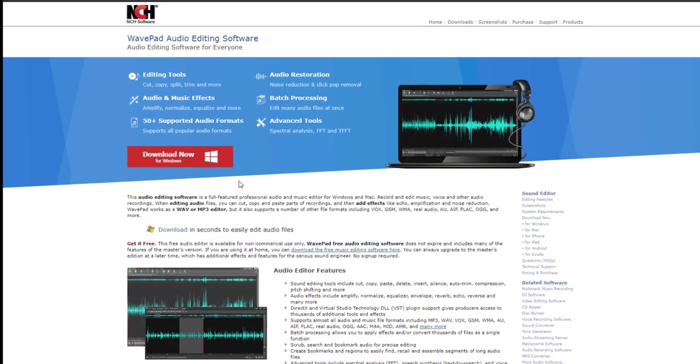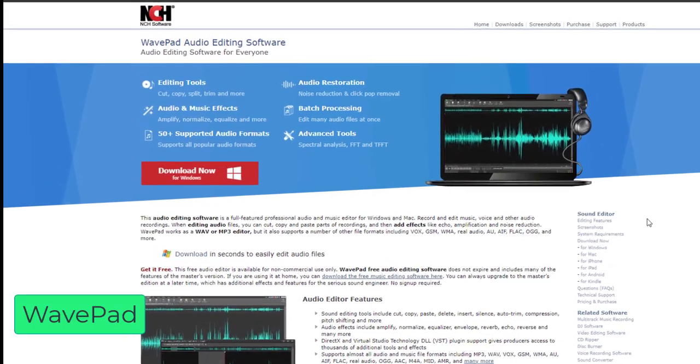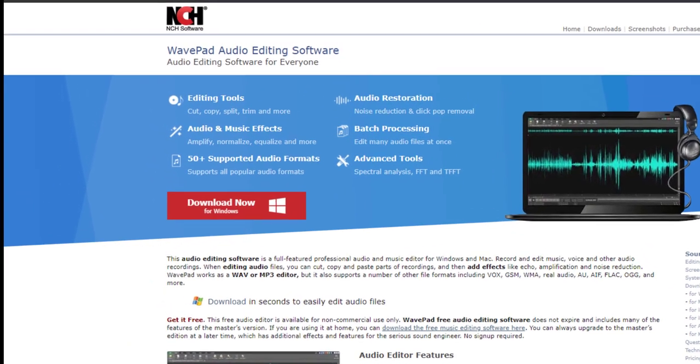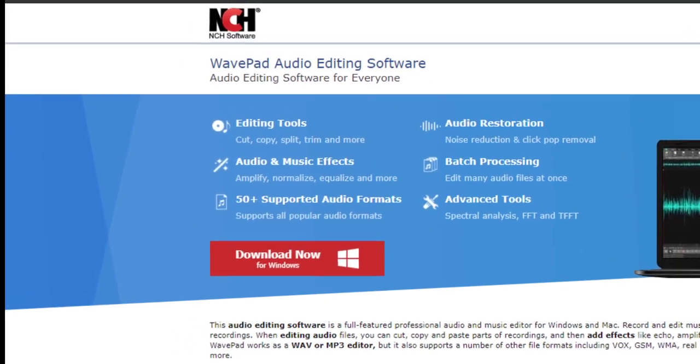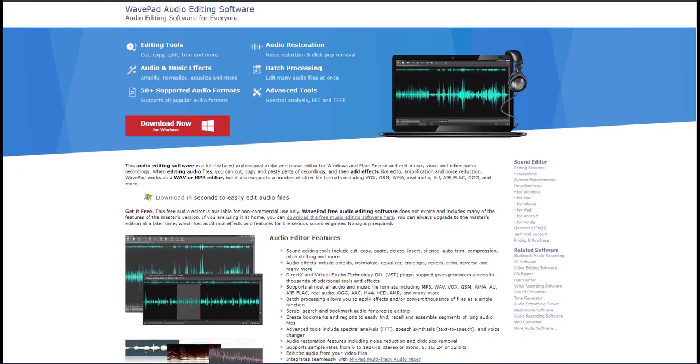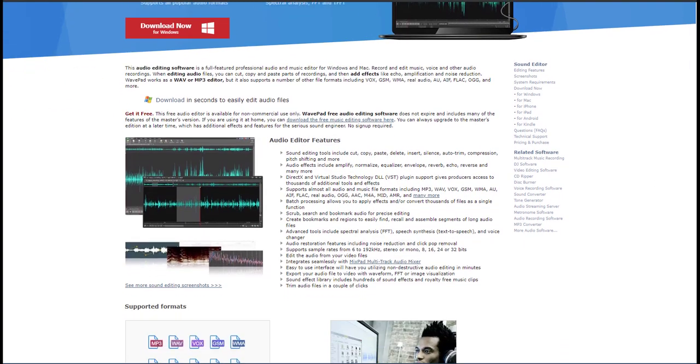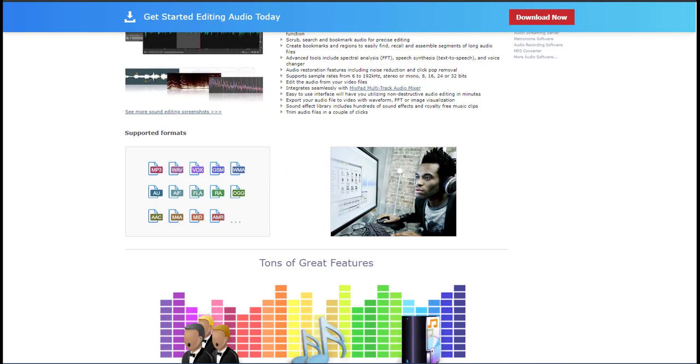The first one on our list is WavePad, a great audio editing software, a simple yet fully featured app for professional audio and music editing. You can record and edit your music, voiceovers, and other audio recordings.